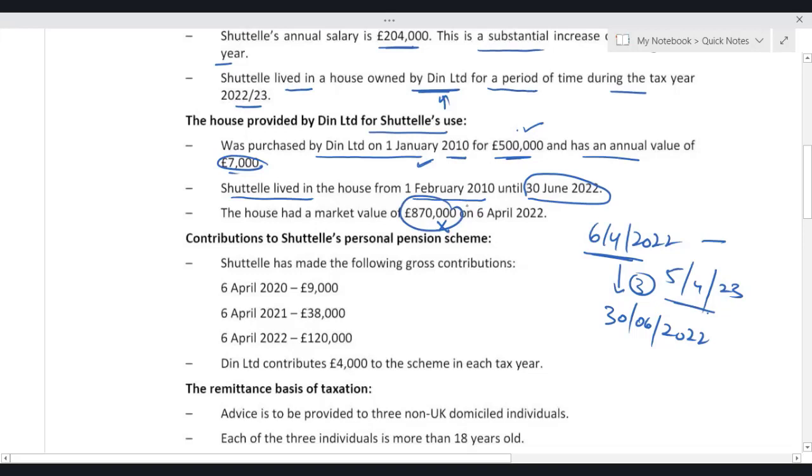So the rule where we replace the cost with the market value will not apply here, because the house was not given to Shuttle after 6 years of purchasing the house. So that is why the cost will not be replaced by the market value. So market value is irrelevant.